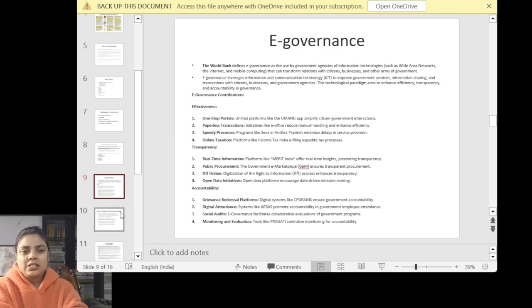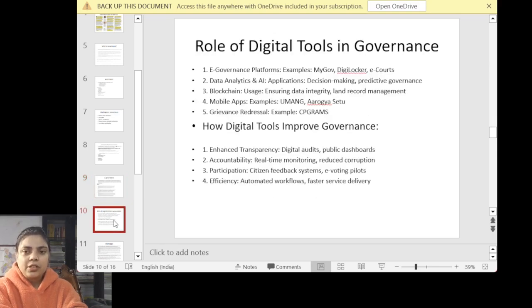So these are certain examples, and you cannot keep everything in your mind. So while writing a mains answer, just two or three points. Like RTI is something we cannot forget, we have it in our syllabus itself. Grievance redressal mechanism is one of the basic things, which in our life also we feel the absence of. So this is how you can use it. Next we are going to see the role of governance.